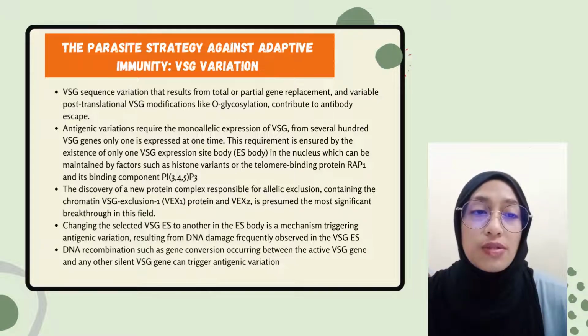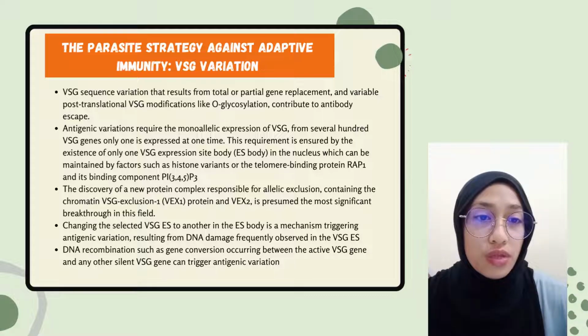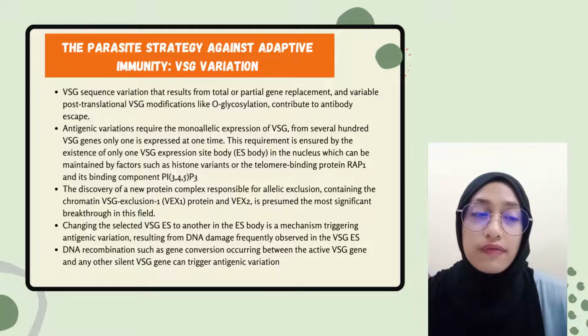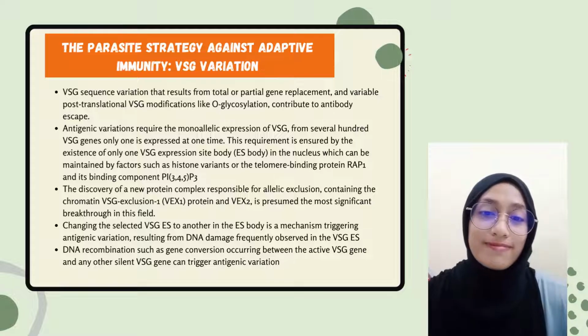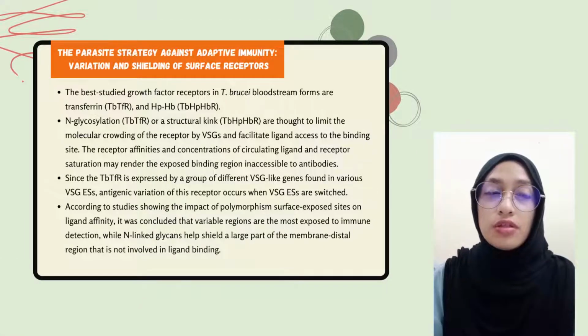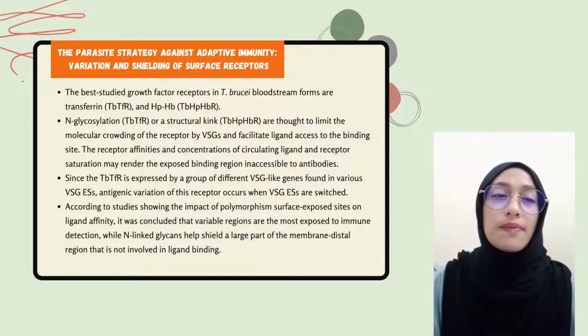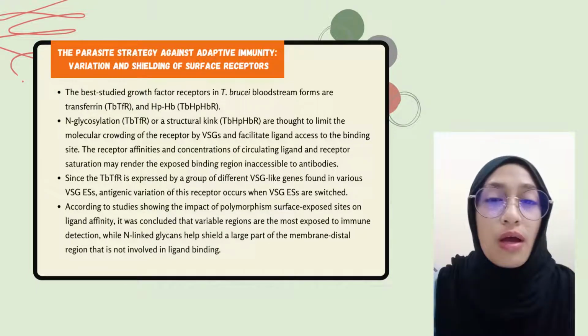In addition to VSG expression site switching, DNA recombination, such as gene conversion occurring between the active VSG gene and any other silent VSG gene, can trigger the antigenic variation.